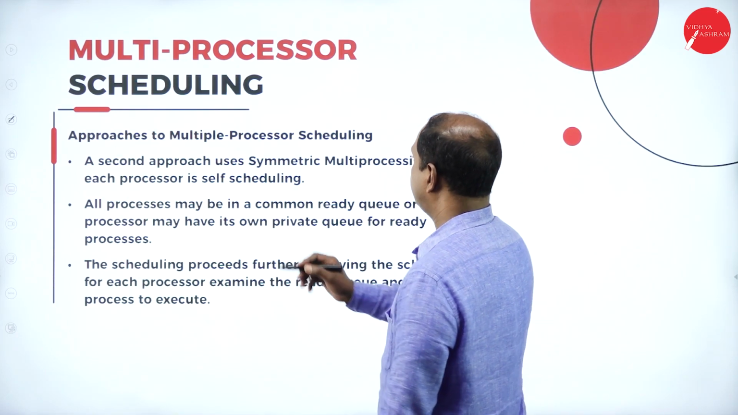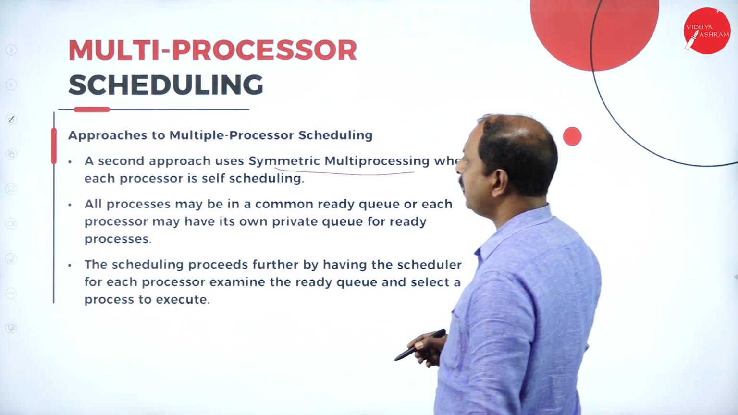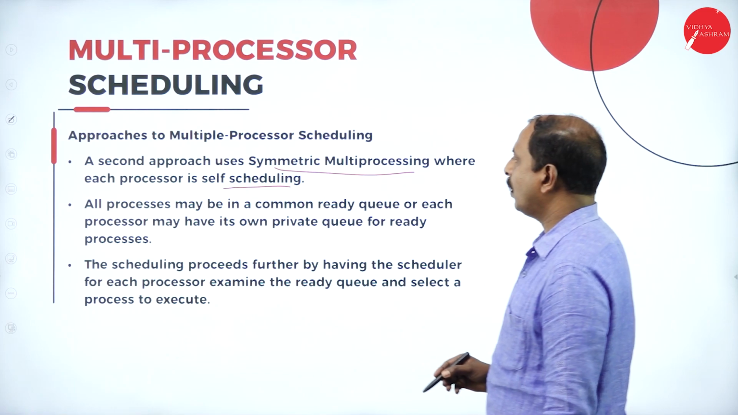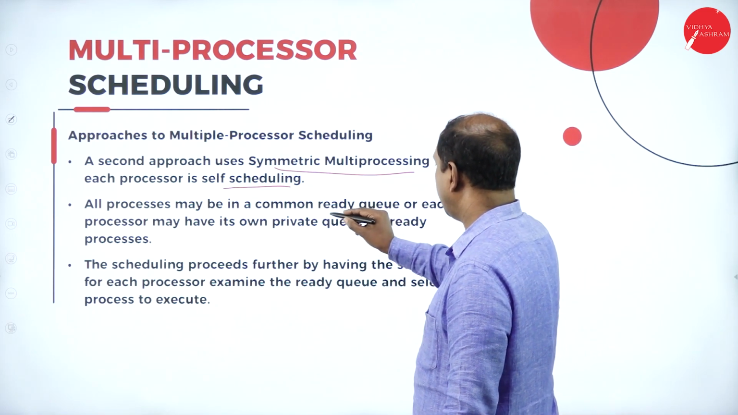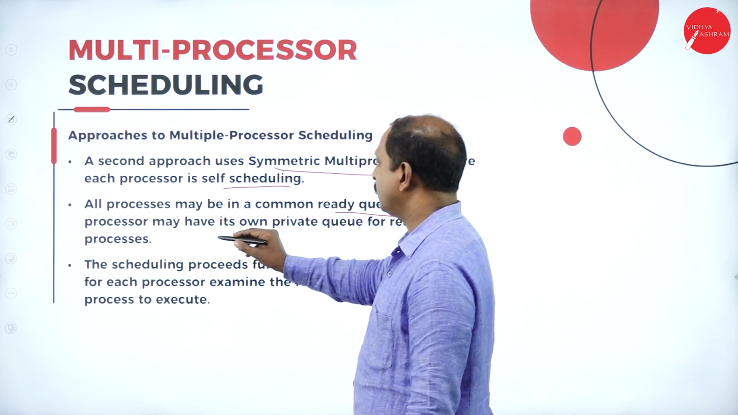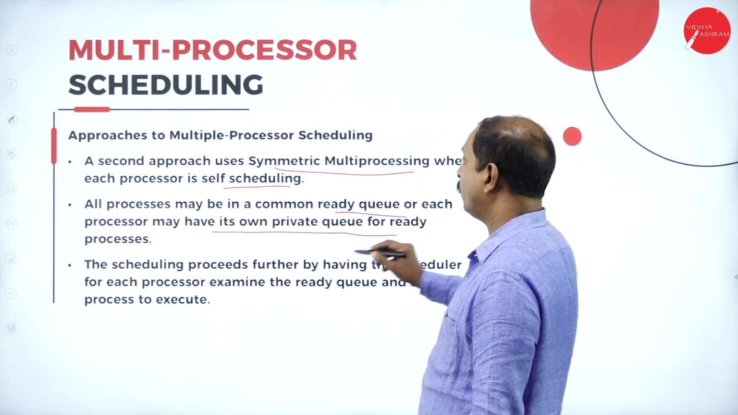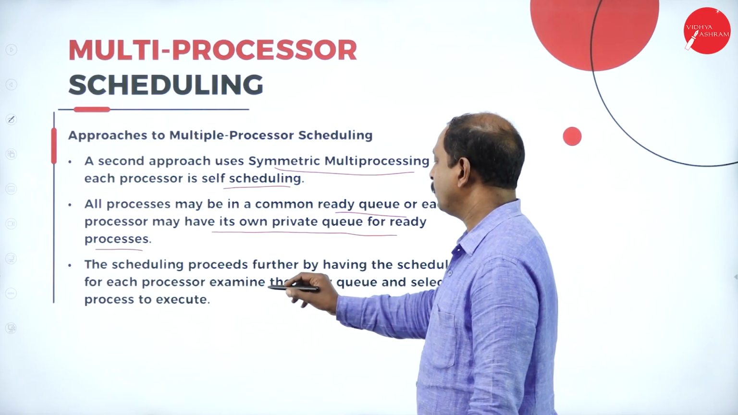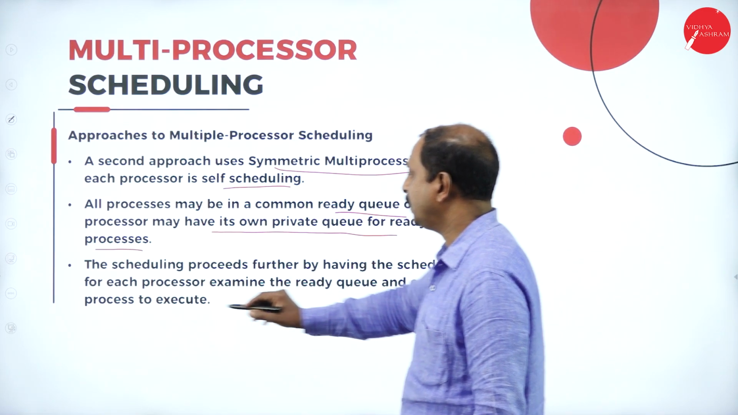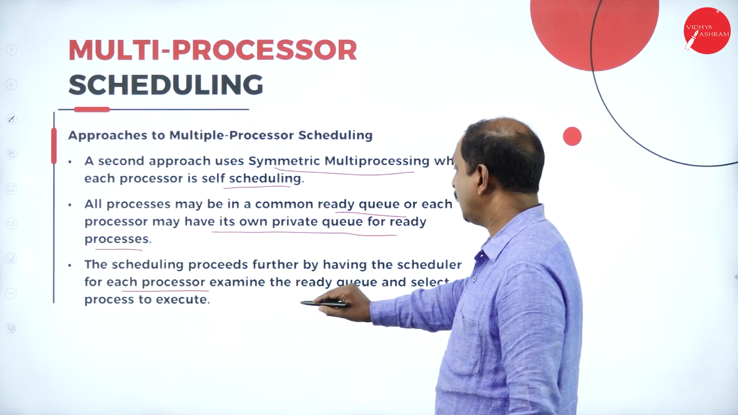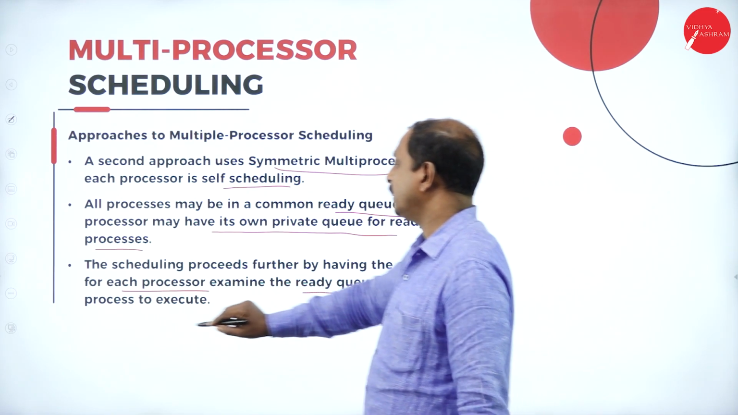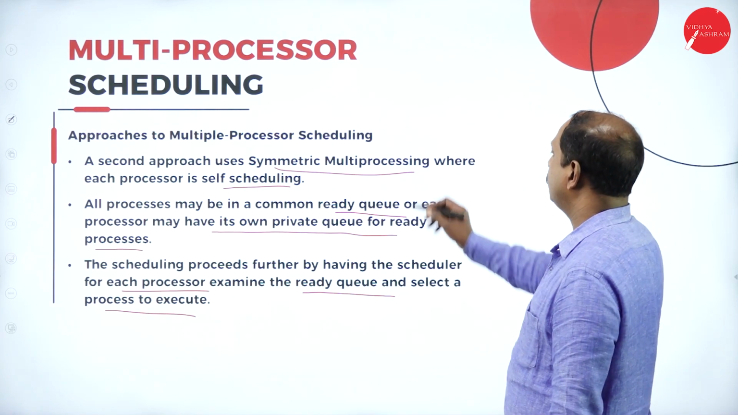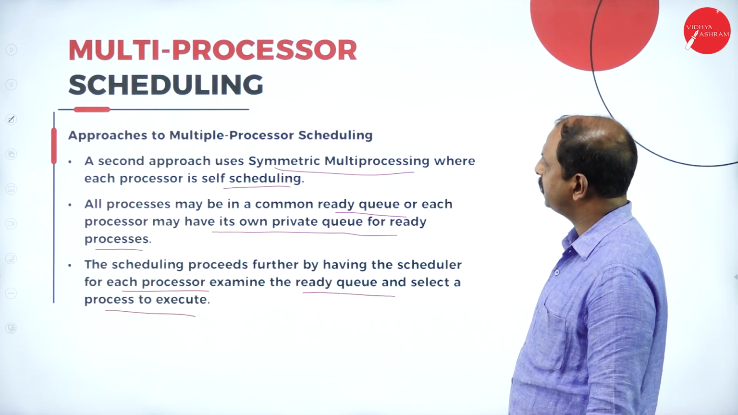Another approach is symmetric multiprocessing, where each processor is self-scheduling, and all processes may be in a common ready queue, or each processor may have its own private queue for ready processes. See, this is another concept here. The scheduling proceeds by having the scheduler for each processor examine the ready queue and select a process for execution. This is the concept of symmetric multiprocessing scheduling.